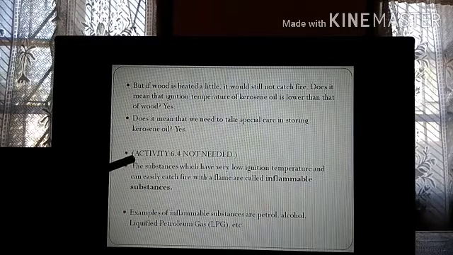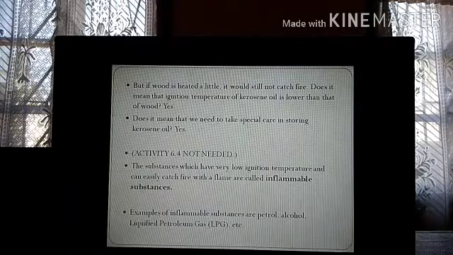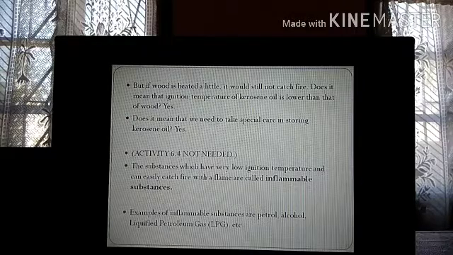Flame is produced when you burn petrol; you will see it burns with a flame. When you burn LPG, definitely you have seen in cooking on the gas stove, how does LPG burn? It burns with a flame, isn't it? Yes, so those are called inflammable substances.